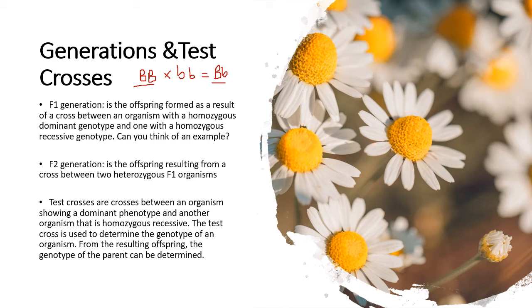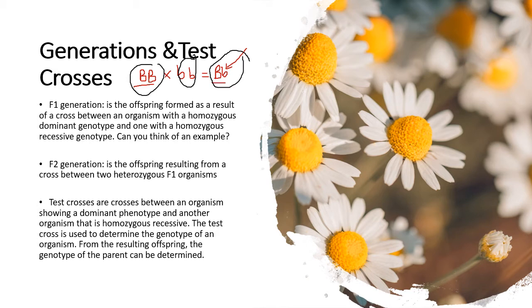Now, the F2 generation is the generation that results when you cross two heterozygous F1 organisms. Heterozygous because the two alleles are different from each other. And I want to point out that from the F1 generation, you always have heterozygous offspring because of the nature of the cross. It's a cross that results from combining a homozygous dominant with a homozygous recessive, so inevitably you would end up with a heterozygous organism.